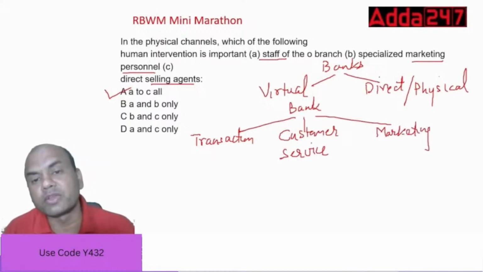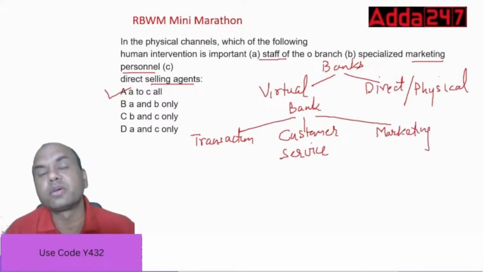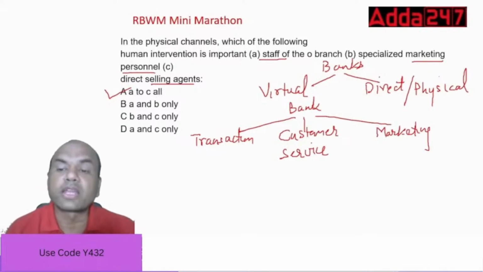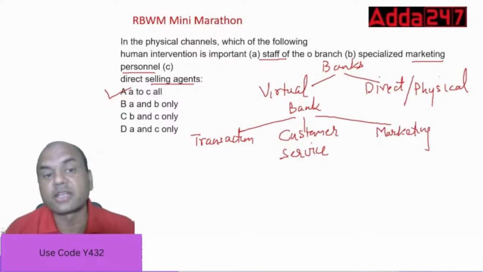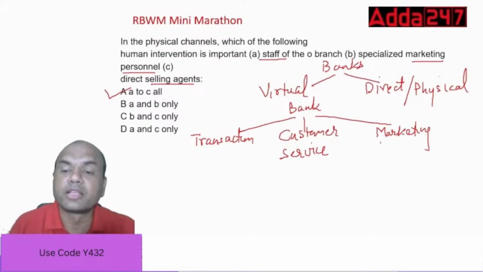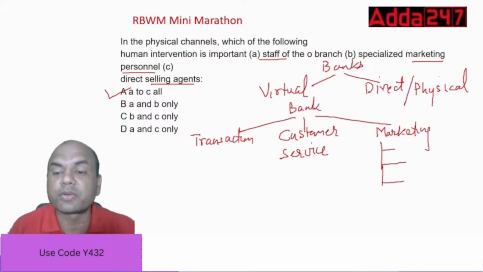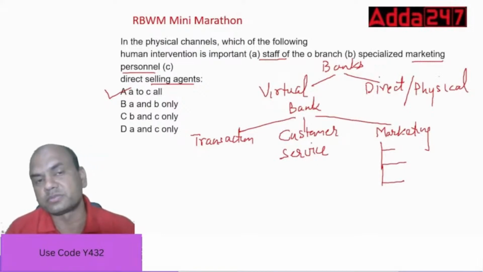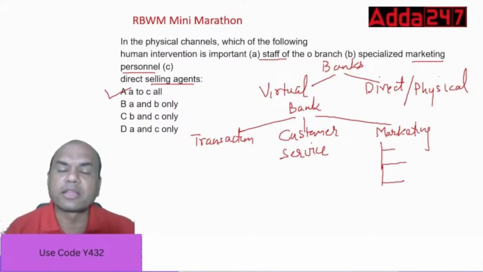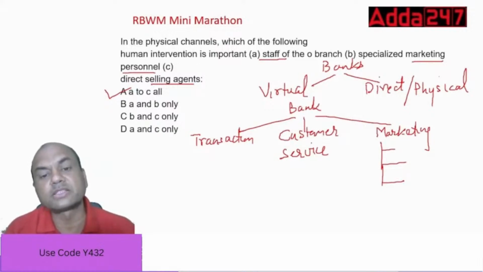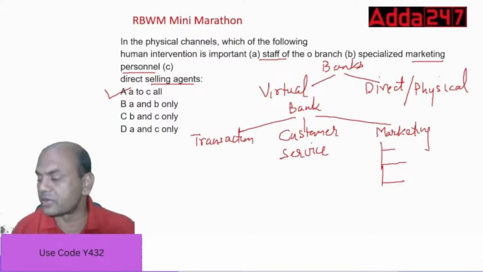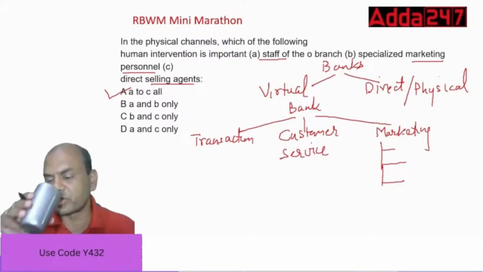So a bank always has all these three types of employees, right? Now it can be an employee, it can be an outsider also. In marketing we have specialized marketing personnel, then we have DSA also, and even the staff of the branch can do the sales. So all of them are important. Remember, in any bank there are only three types of employees. One is the transaction processing employee, the clearing, transfers, everything I just told you. Second is customer service employees who service the customers, and third is marketing.